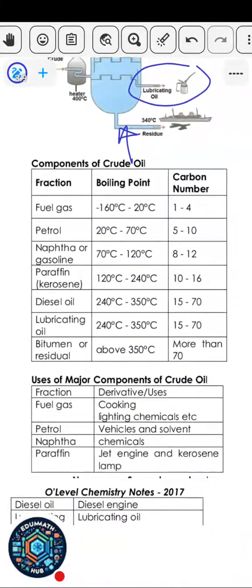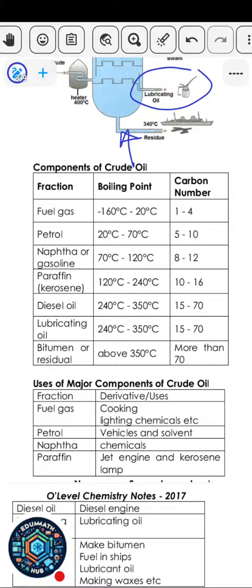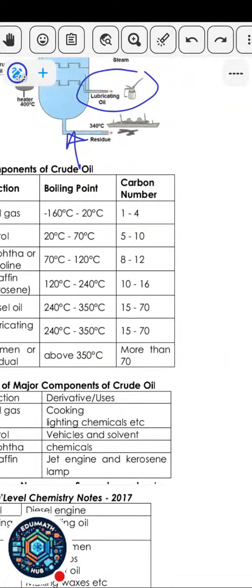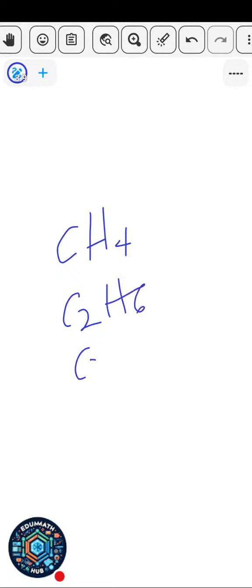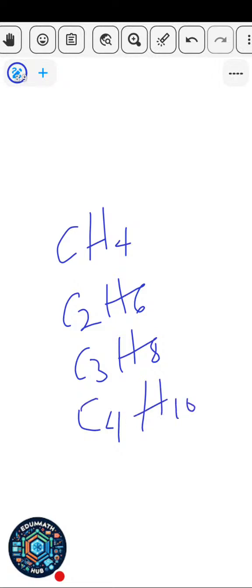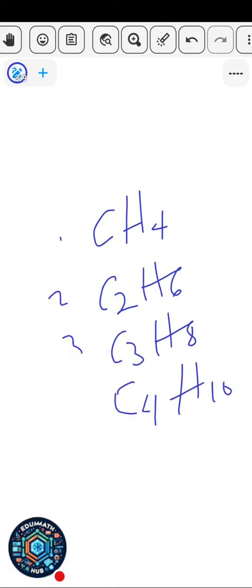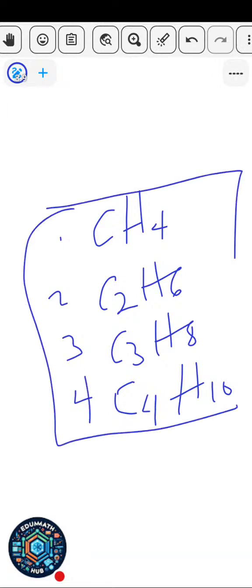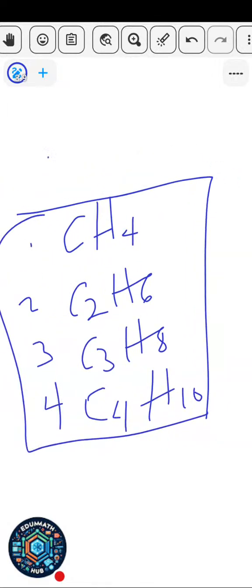The next one here is the components of crude oil. The first one here is fuel gas. Fuel gas has a very small boiling point, from minus 160 degrees C to 20 degrees C, and the number of carbon atoms is 4 or fewer. That is why, like the first members of the alkane series or alkane family, you have CH4, C2H6, C3H8, and C4H10. So these four are the first four members of the alkane family.